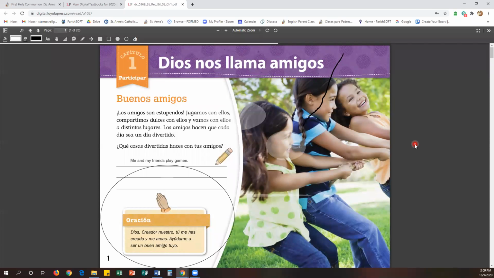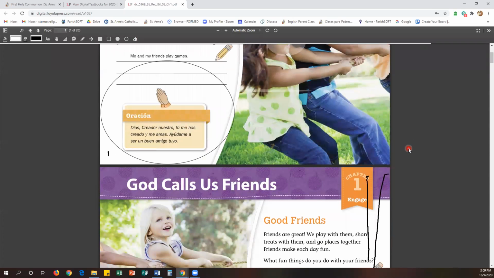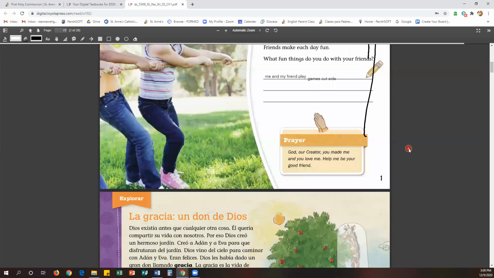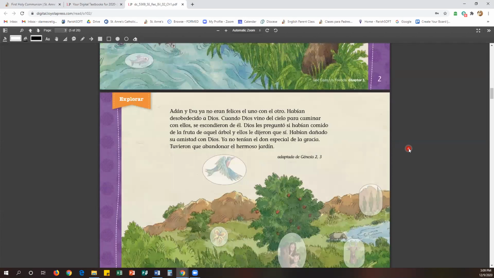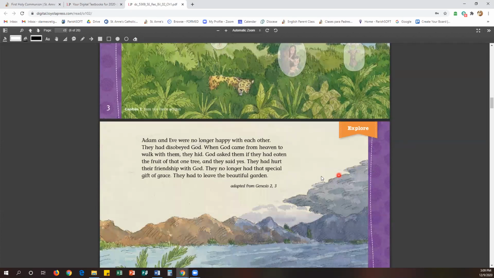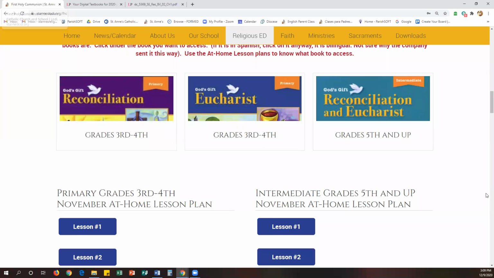And these are the student books. So here they are, and kids are able to read through this along with the parents. Okay, now we'll go back.